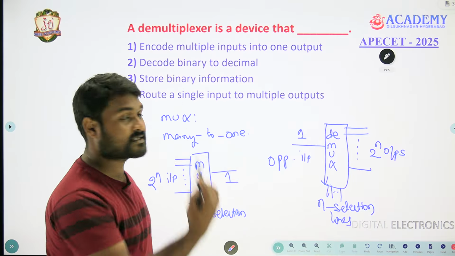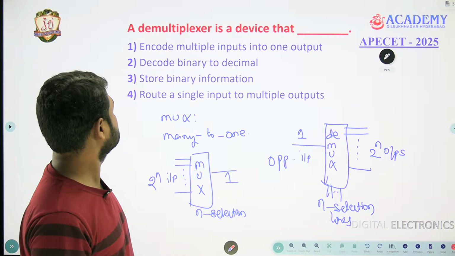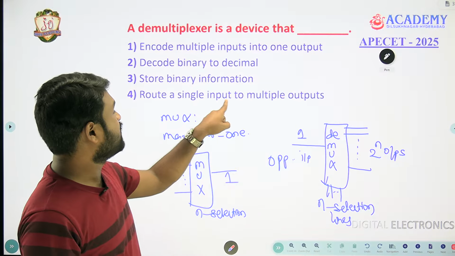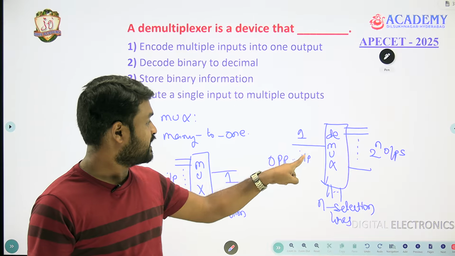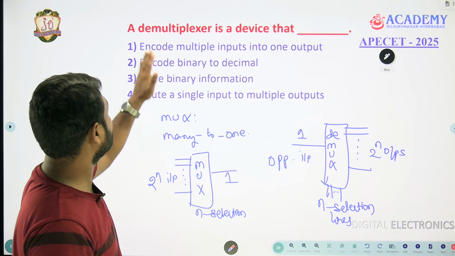Simple story. What is he asking in the question? A demultiplexer is a device that routes a single input to multiple outputs. Single input to multiple outputs, routing the input to the outputs. Other than that, nothing will match.